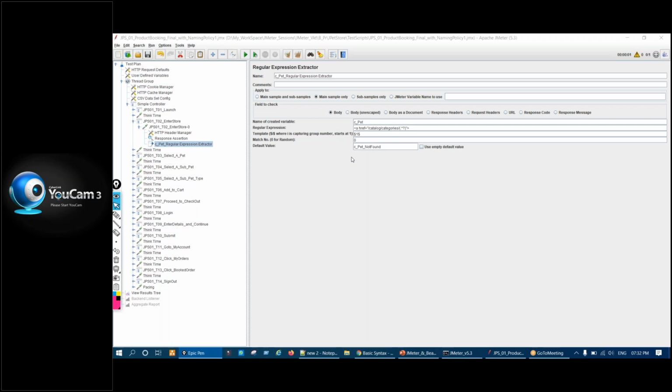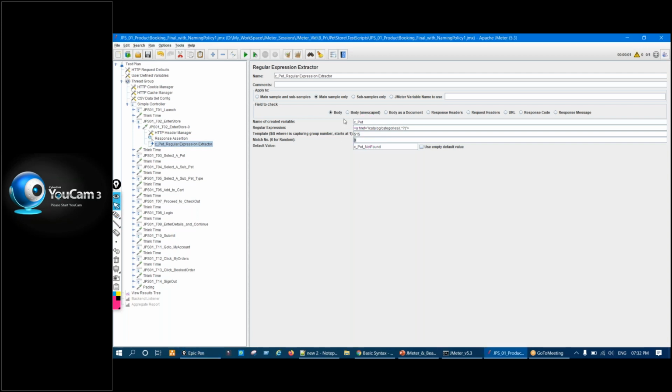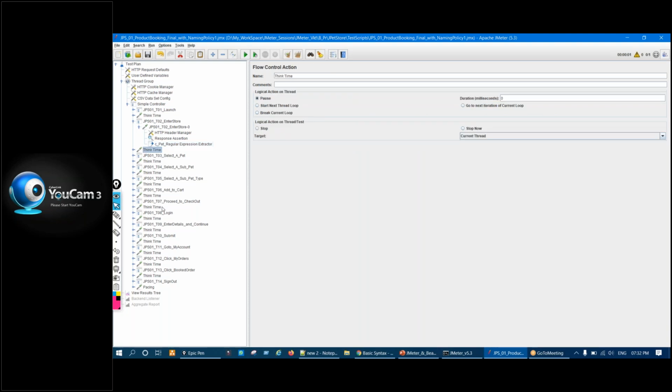So how can we store all the values, all the match values, in a single variable? Because if we use -1 over here, this CPET will become an array. This is a variable name, right? And the values will be looking like what? If I give -1 here, let me use a debug sampler.